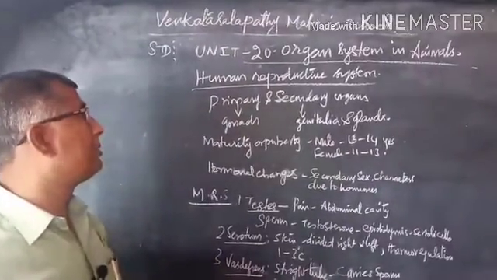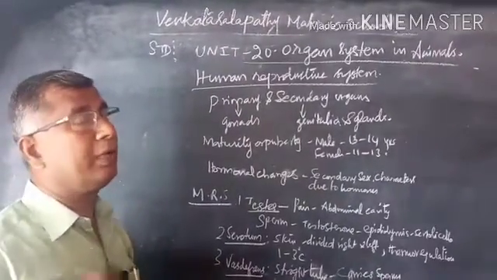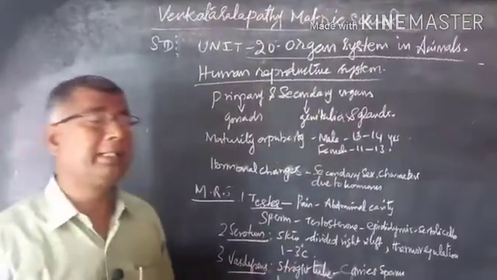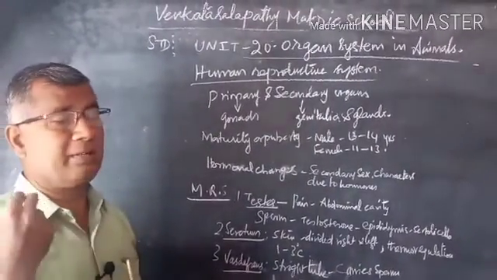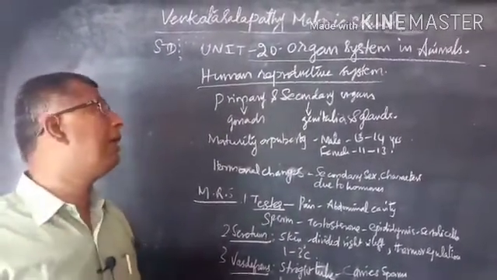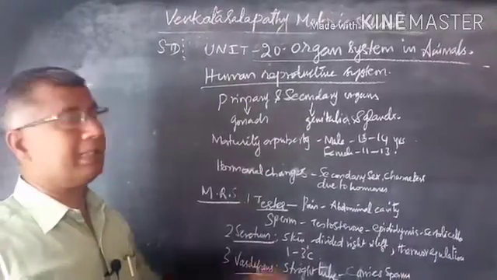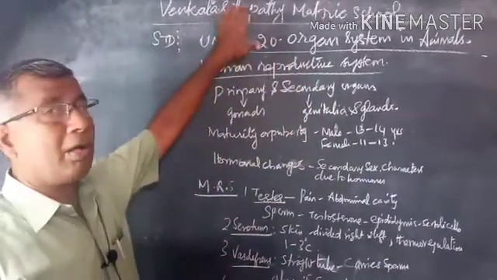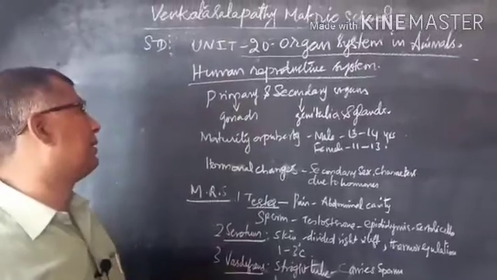The reproductive system is a very important one. Why is reproduction needed? To retain their species. Each and every organism is going to reproduce. It is a special capacity of all living organisms. Understand?